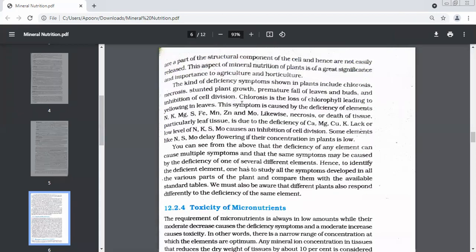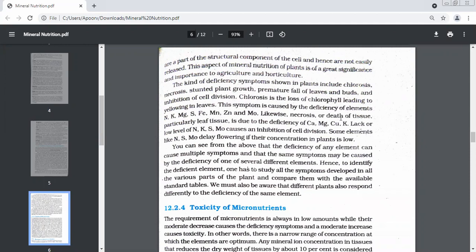Very good. Next, premature fall of leaves and buds. Okay, fine. So we said what deficiency symptoms are, and which part of a plant will show deficiency symptoms also depends upon the mobility now.